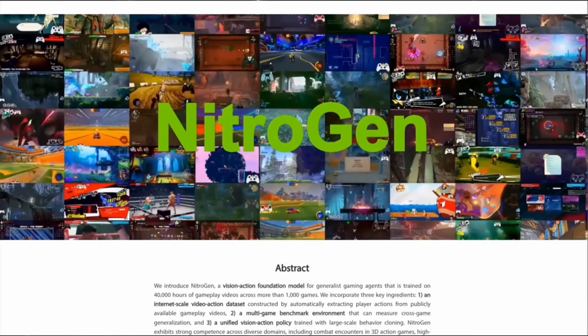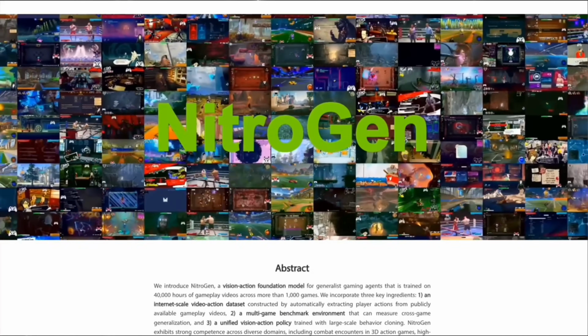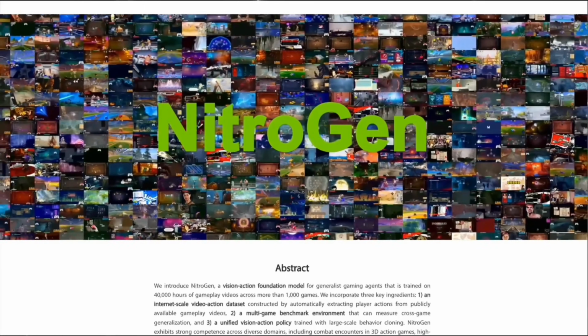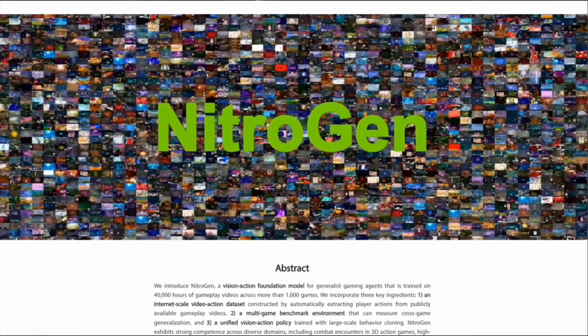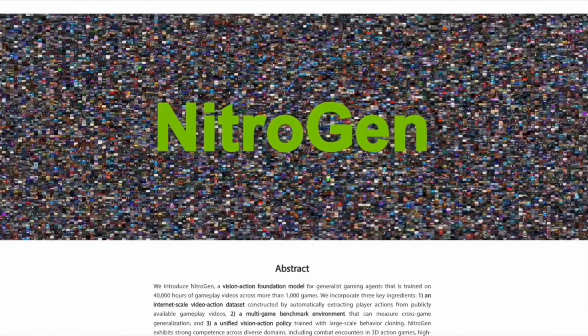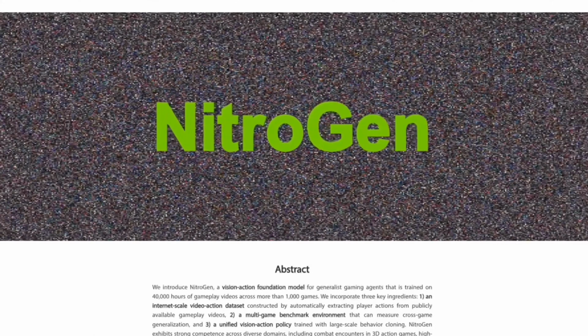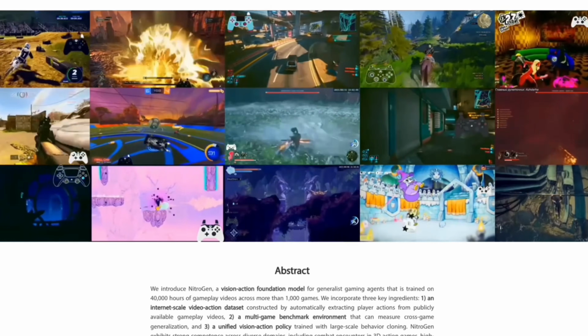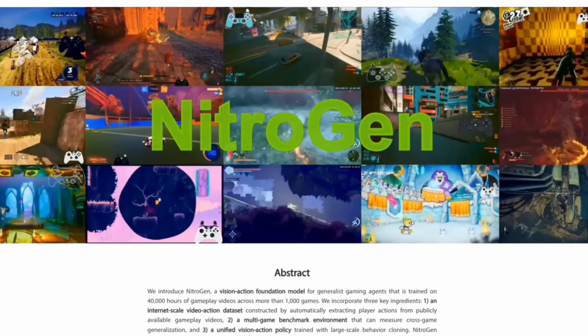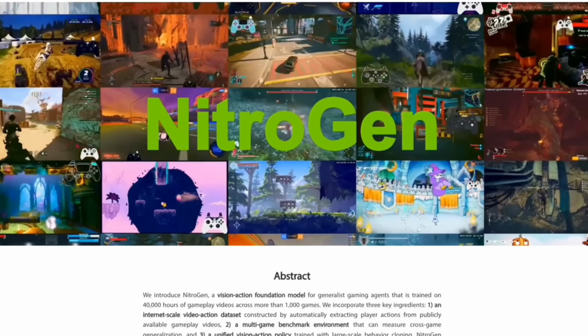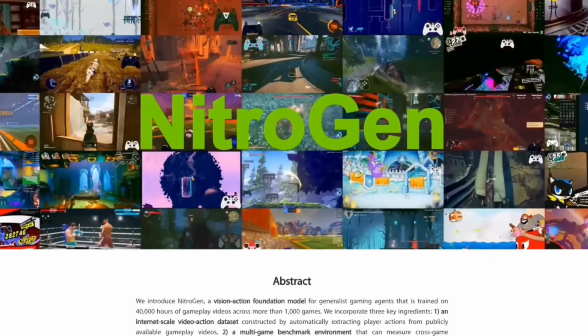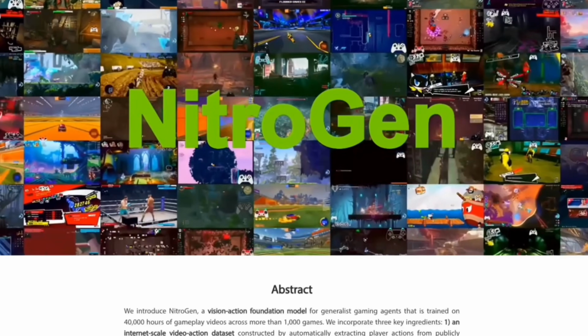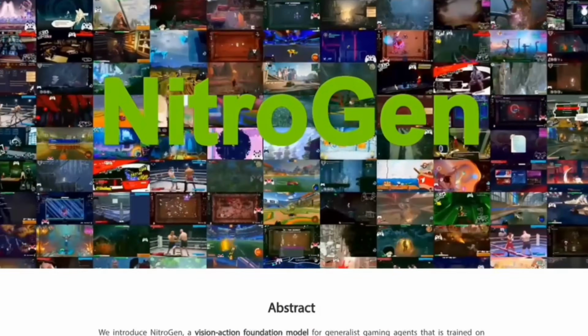If large language models were built by pre-training on internet-scale text, NitroGen asks a simple question. What if we did the same thing for actions? Not reinforcement learning, not handcrafted simulators, just raw pixels and real human behavior at massive scale. And crucially, this entire project is open. The dataset, the simulator, and the pre-trained model. So let's get into it.